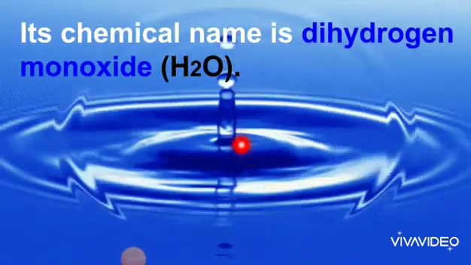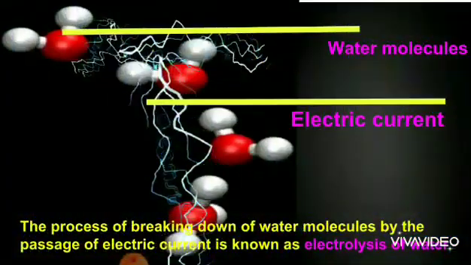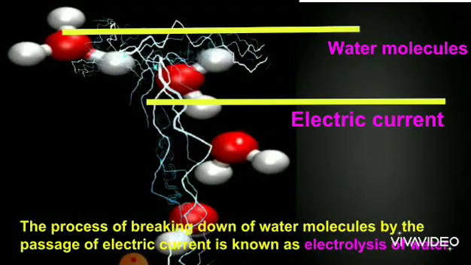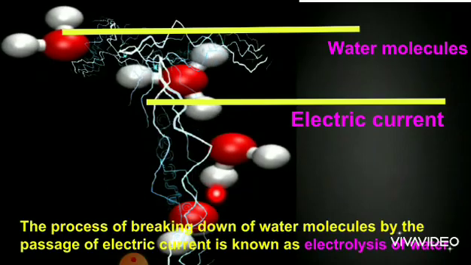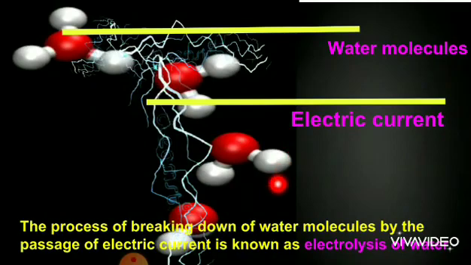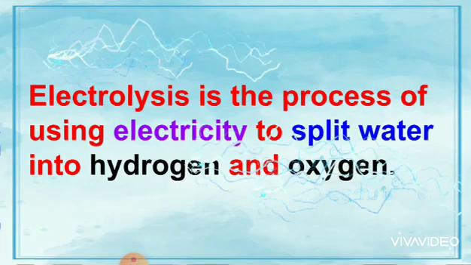This H2O can be broken up into hydrogen and oxygen when an electric current is passed through it, right? So the process of breaking down of water molecules, that is H2O, by the passage of electric current is known as electrolysis of water. What is electrolysis? Electrolysis is the process of using electricity to split water into hydrogen and oxygen. Do you follow, students?